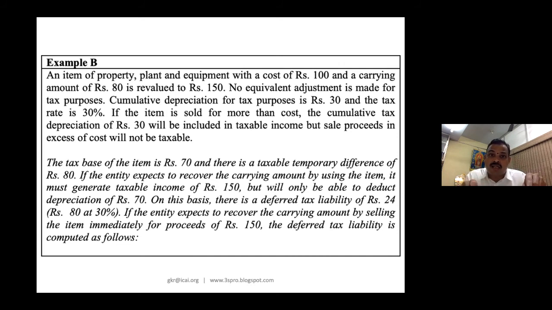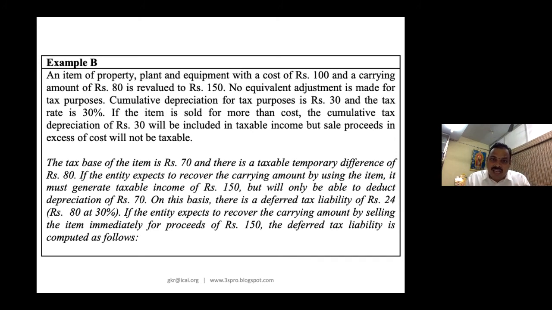Cumulative depreciation for tax purpose is 30. So 100 minus 30 is 70. So tax base is 70. Now tax base is 70 and carrying amount is 80. Is temporary difference there? Yes, temporary difference is there. Now 80 is revalued to 150. Good. Now what is the tax rate?